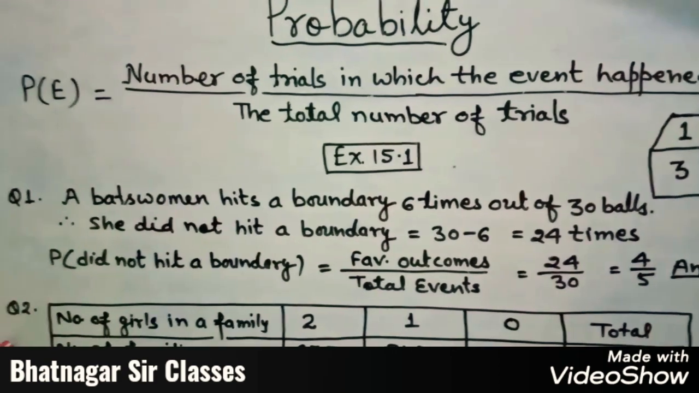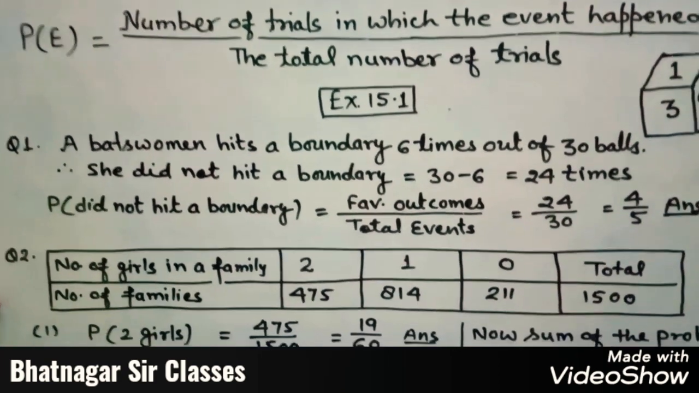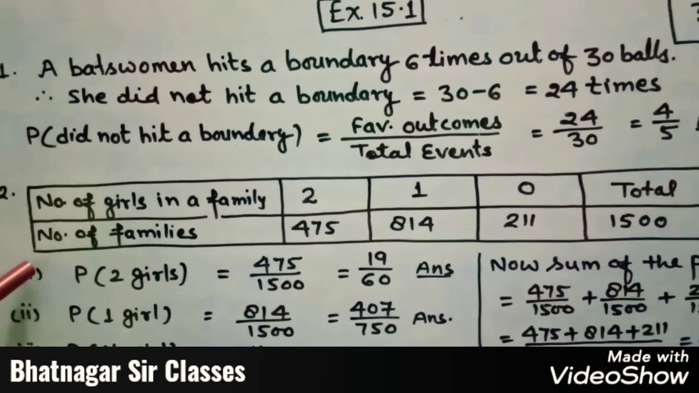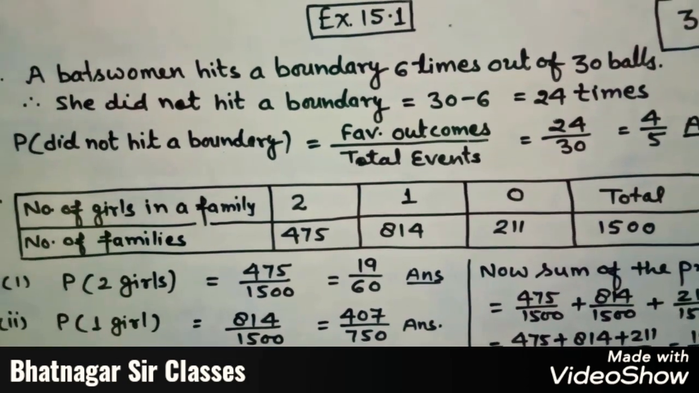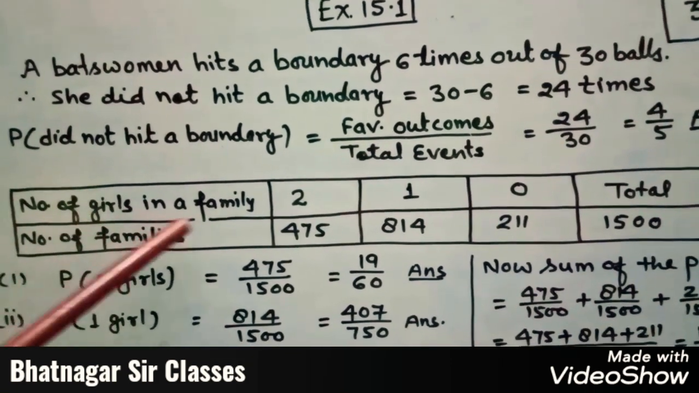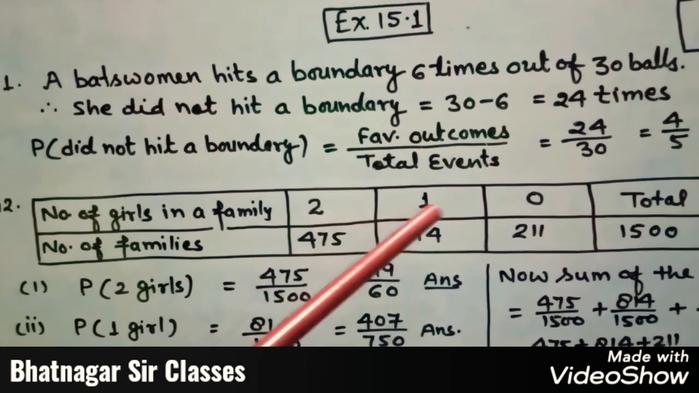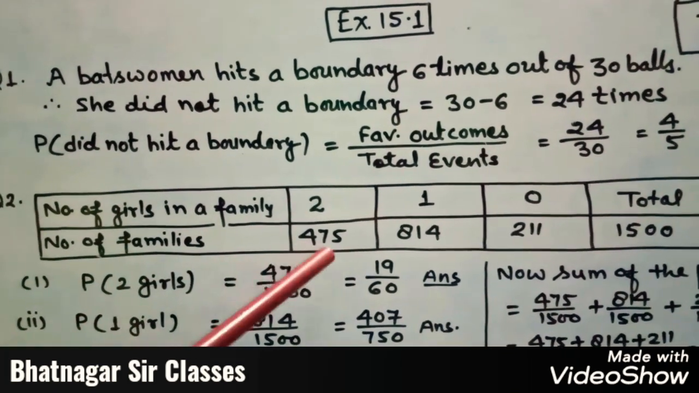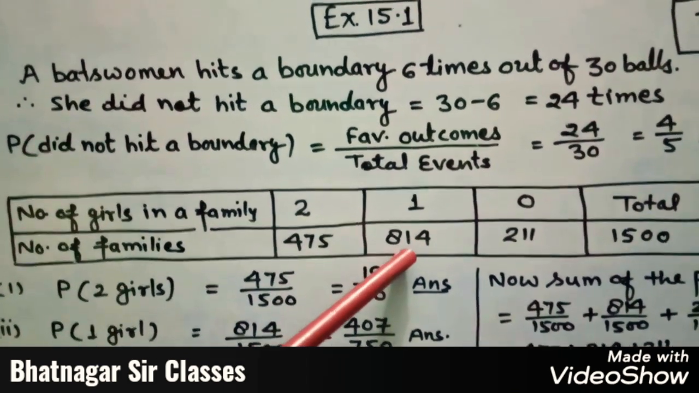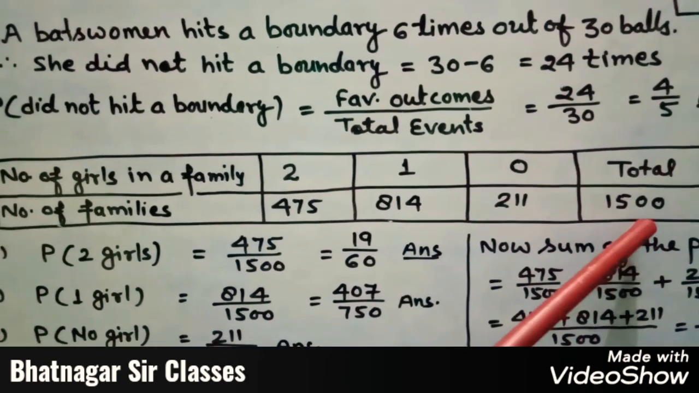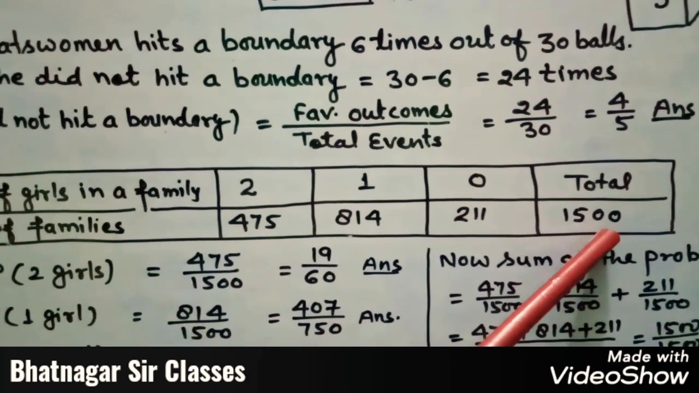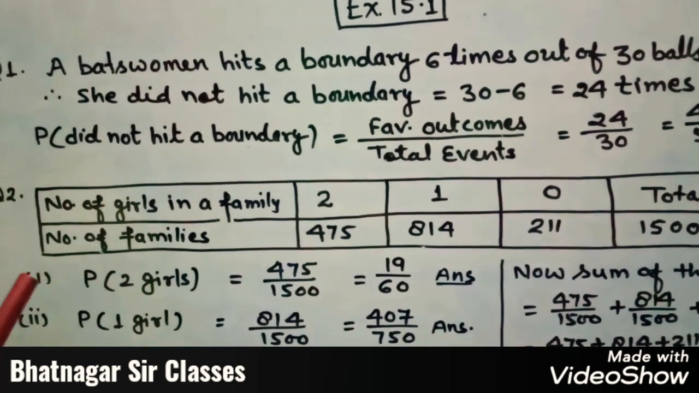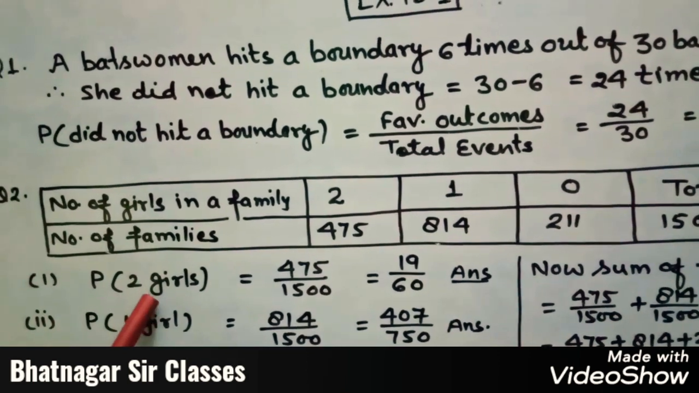In the same way, in question number 2, it is given that 1500 families with 2 children were selected randomly and the following data were recorded: number of girls in a family, 2 girls, 1 girl, no girls, and number of families 475, 814, 211, and total 1500. This is the total number of families. So we have to find the probability of having 2 girls.